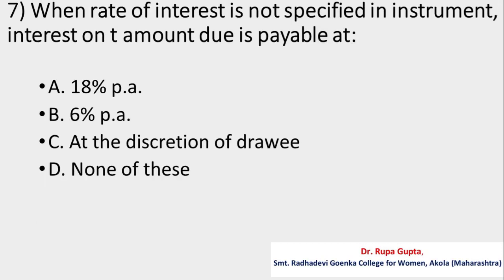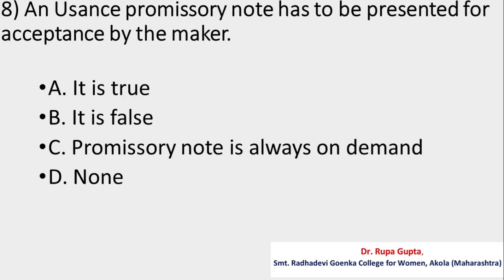Question number 7. When rate of interest is not specified in instrument, interest on amount due is payable at Option A, 18% per annum, B, 6% per annum, C, at the discretion of drawee, D, none of these. And the correct answer is A, 18% per annum.